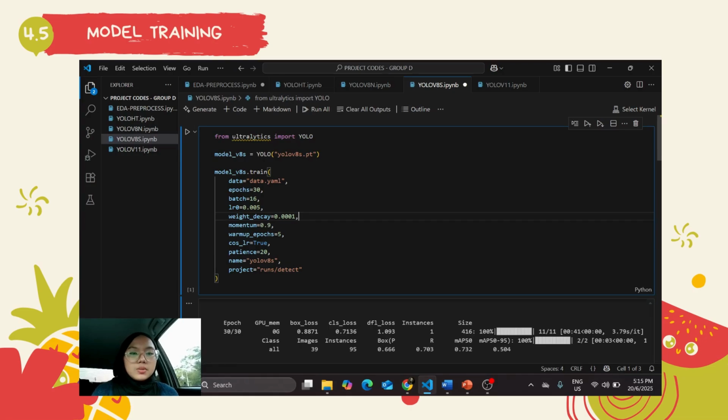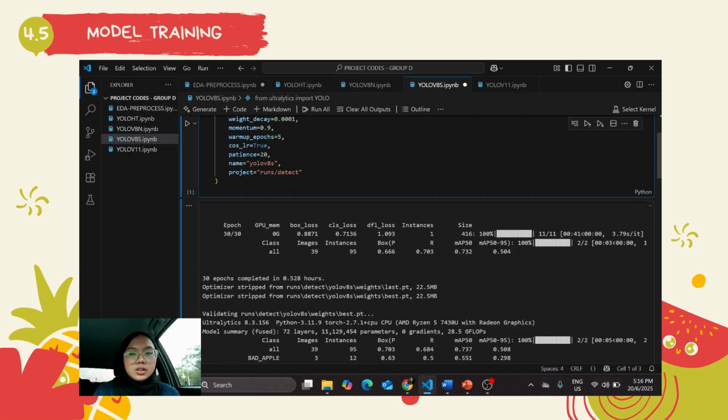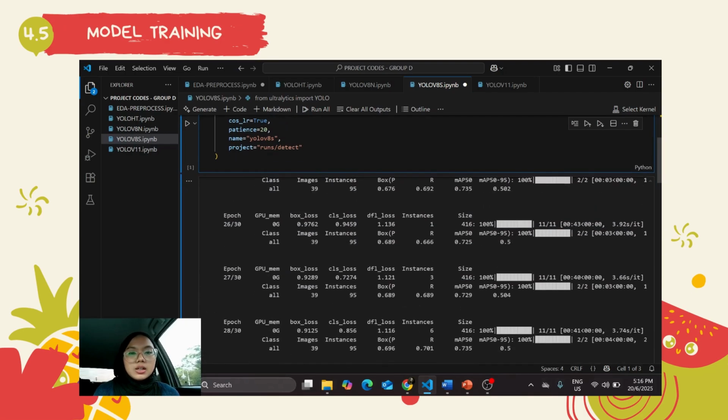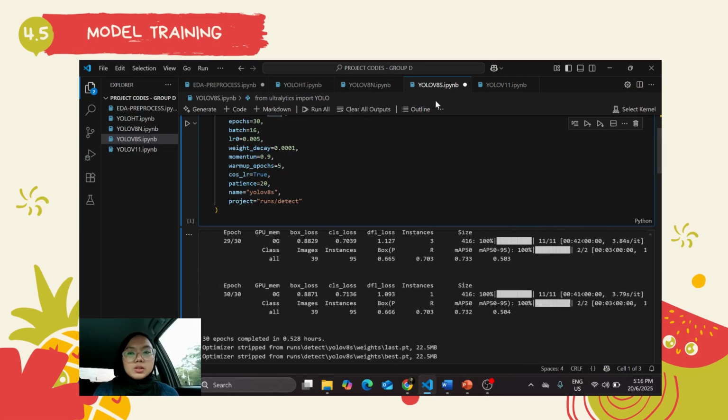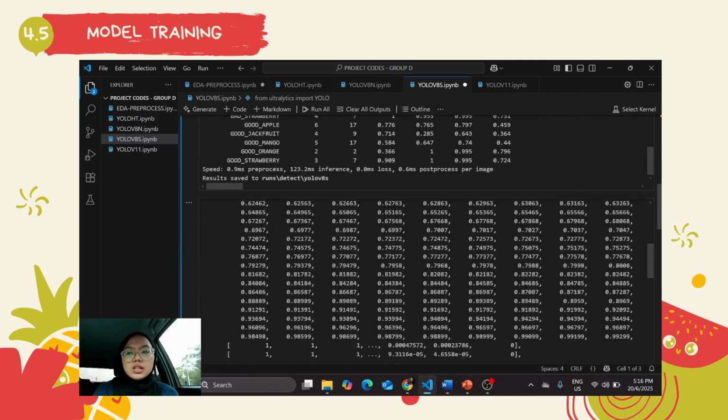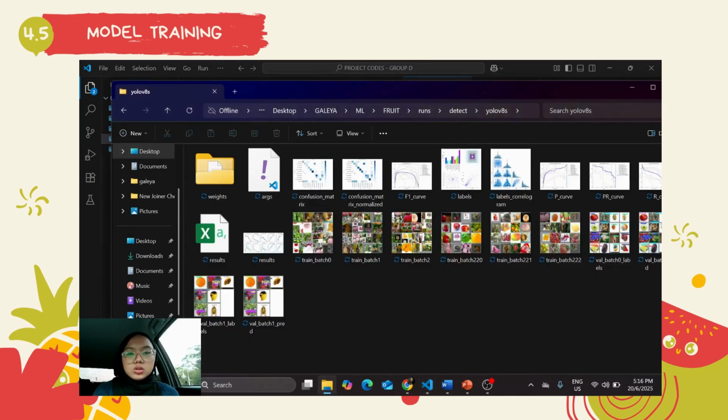So we trained these three models on our custom dataset, which is the images dataset that we generated from RoboFlow earlier. But since this is YOLO, it requires us to have a YAML file which points to the images dataset. After running this code, it will generate the training logs, and the results will be stored in a folder called runs detect. For example, if it's YOLO V8S, it will be saved in a folder called YOLO V8S.